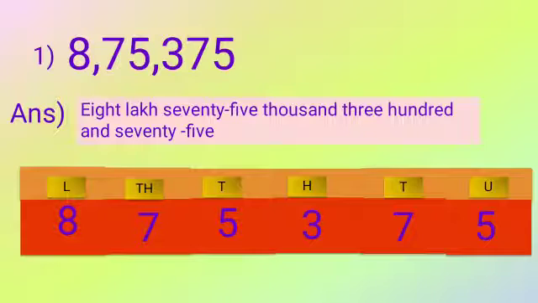As you can see, from the left hand side our first digit is 8, and the place is L. L is lakh. So you have to write 8 lakh. Then thousands and ten thousands together you have to write. That's why the comma is given. 8 comma, that means 8 lakh. Then 75 comma, so we have to write in terms of thousands and ten thousands. In ten thousands it is 7, then 5. So you have to write 75,000, then 375.